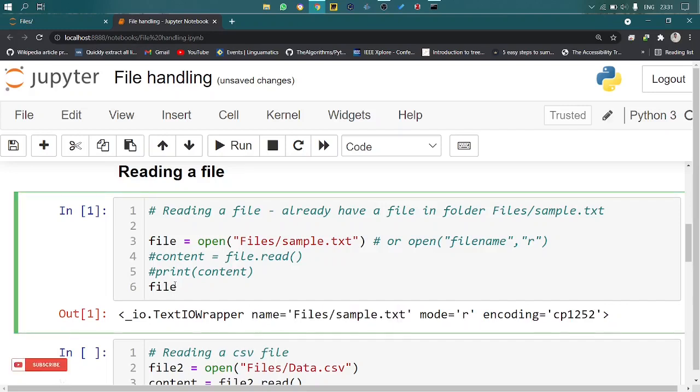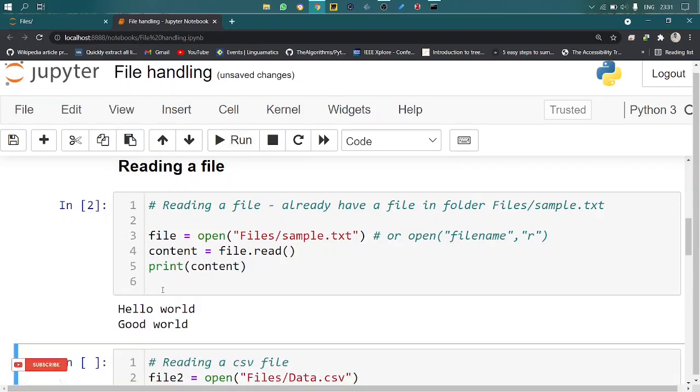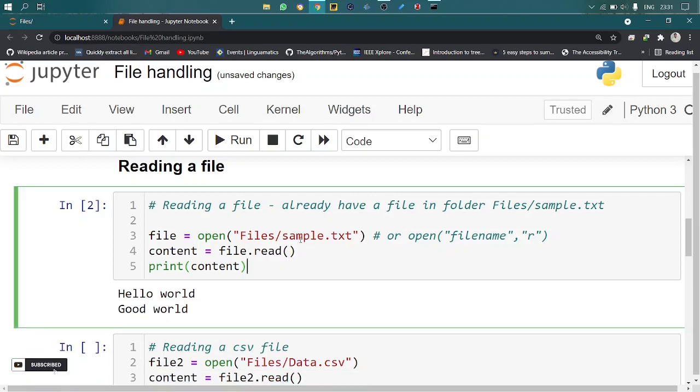If I read the content, for example, I'm reading the content with the help of the file.read function. Now I run this command. The result is hello world and good world. This content is taken from the file sample.txt. So this is how you can read a file.